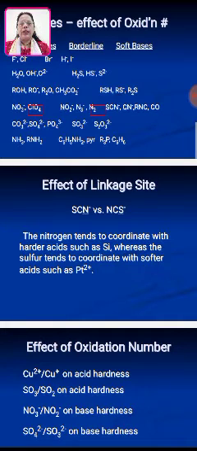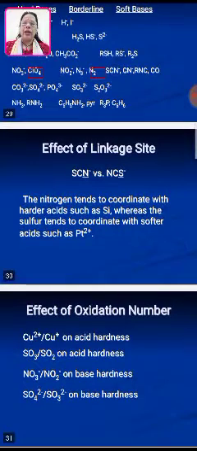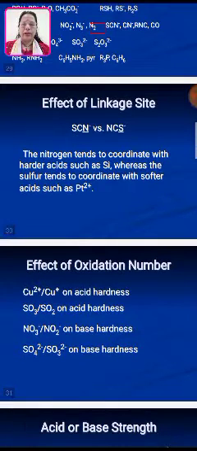This thiocyanate, when it is bonded with the nitrogen atom or when it is bonded with the sulfur atom, see how it reacts. The nitrogen tends to coordinate with the harder acids such as silicon, whereas the sulfur tends to coordinate with the softer acids such as platinum. So when the nitrogen is bonding with the thiocyanate, it is hard, and when it is bonded with the sulfur atom, then we can easily suggest that it is a soft site.